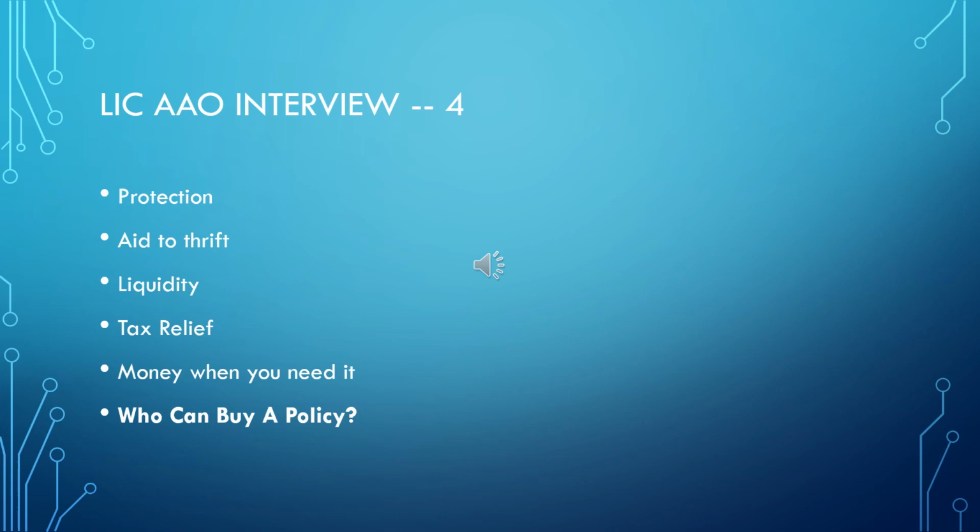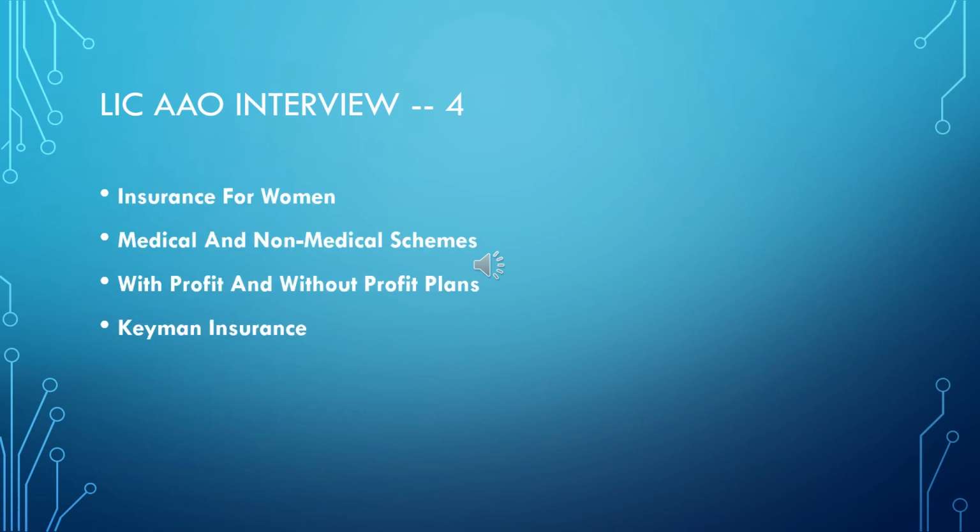Yes, on the LIC website they are making special reference to these points. Insurance for women: prior to nationalization, insurance was not given for the life of women, whereas now LIC offers it, and not only LIC but also other private insurance companies.